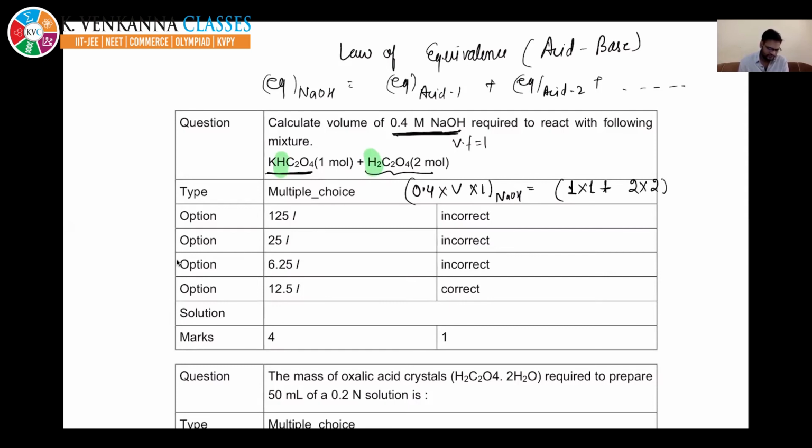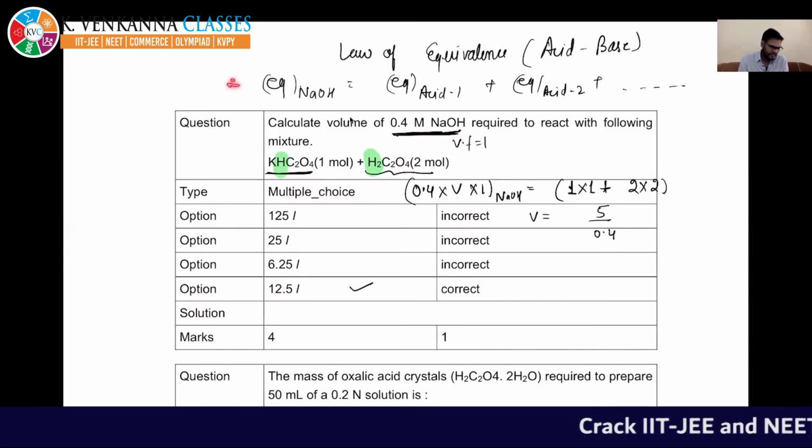Very good. Now you solve. Volume becomes 1 into 1, that is 5 divided by 0.4. You can easily solve it. This is your answer. Okay, guys, did you get it?